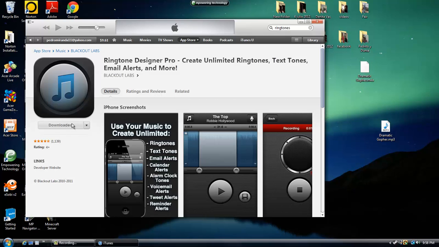And then I have that downloaded. It's already on my iPod, but after you get that, now listen to me carefully because I don't have a webcam to show this. You open up your thing, you press in your password, you go to music. Actually, you go to your app first, ringtone, tap. It will say tap to select a song you'd like to use for a ringtone. You tap it, then you go to songs, and then you press the one you want, and then you click ringtone, and then you press play.